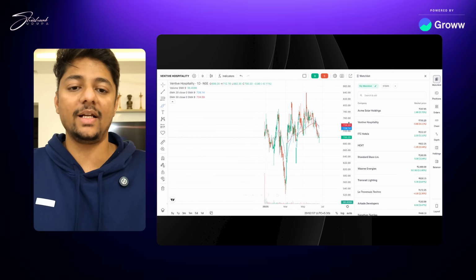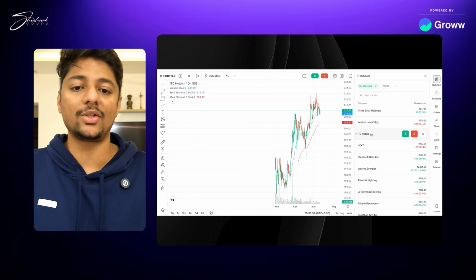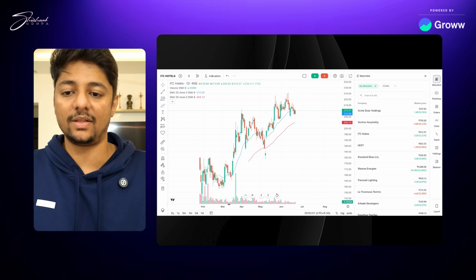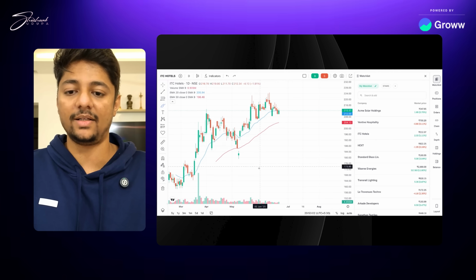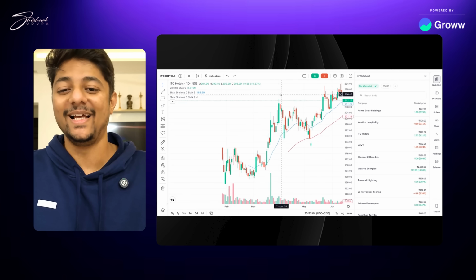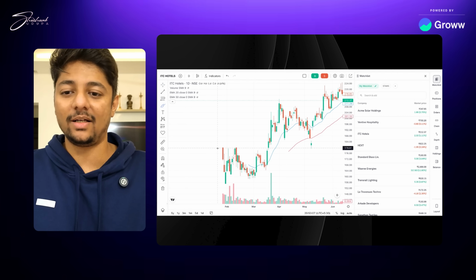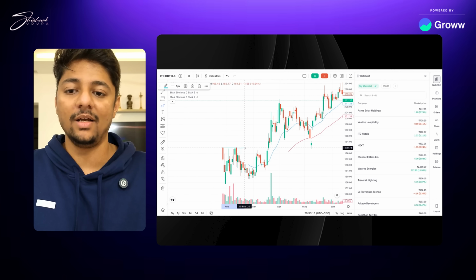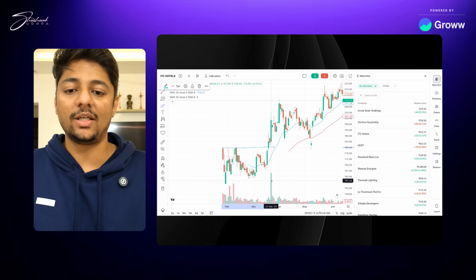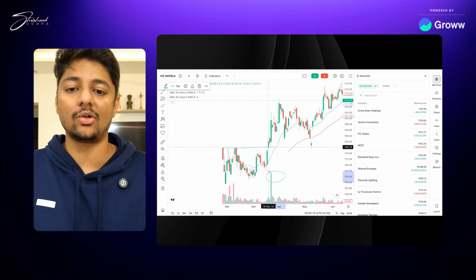Look at this. Again, it is creating a base, not moving too much. ITC Hospital, look at this. Created a base here, right? ITC, not hospital, my bad. ITC Hotel. It came out at an IPO, did not move, stayed here, stayed here, waited for the base to break out. Here, volume also came in, breakout also happened.